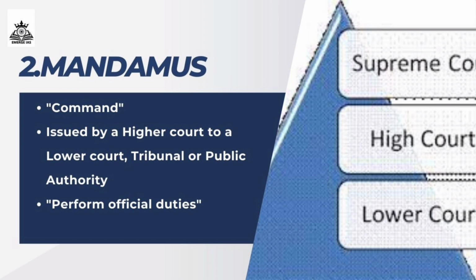It is used when there is a clear legal right but the concerned authority fails to fulfill its duty. That may be a lower court or any authority. When they fail to perform their duty, the higher court will issue this writ, that is mandamus. They just command, as per the meaning, they command the lower body or a tribunal or a court or any authority to perform their official duty. This is mandamus, and let's go to an example of mandamus.